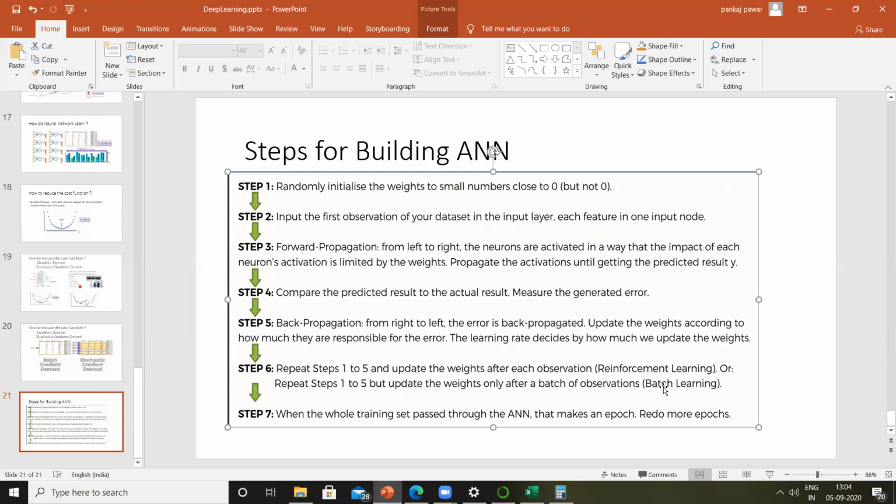So if we are updating the weightages after every output y cap, that can also be considered reinforcement learning, but this is reinforcement learning with an artificial neural network. And then finally, once we get a good output, we stop the training process. Then our artificial neural network is ready and we can use it for prediction.